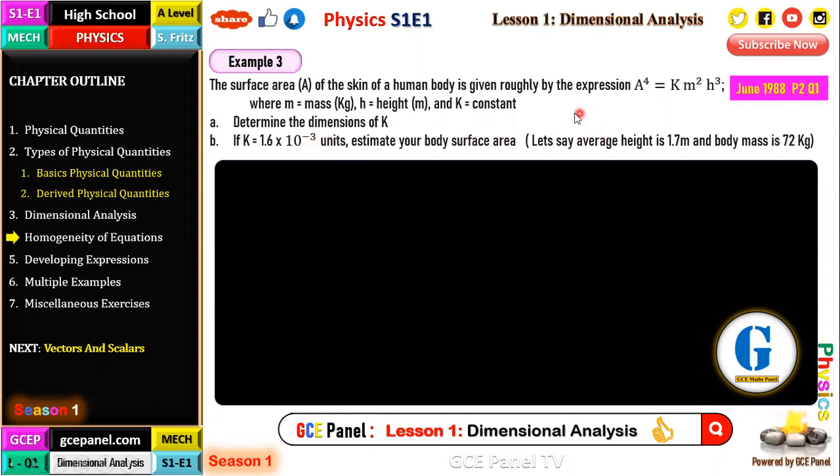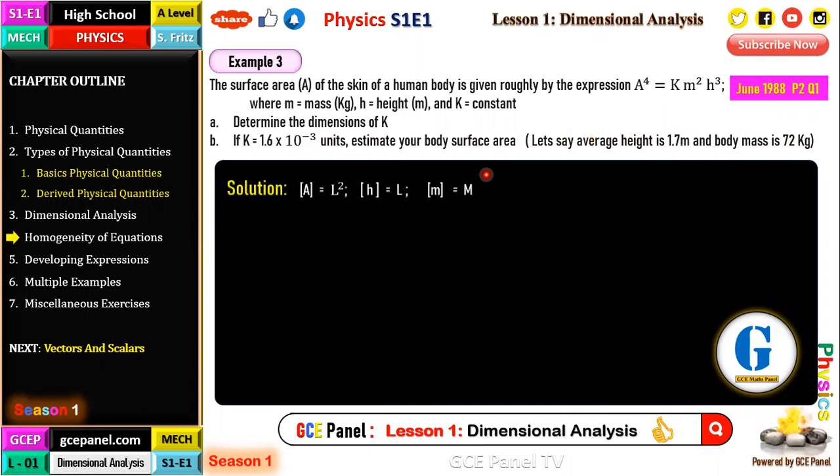In this question, we need an estimate, so that we have the same answers. Let's say the average height is 1.7 meters and the average body mass is 72 kg. Though this was not in the exam, let's just use this to make us have the same values, but this is an estimate.